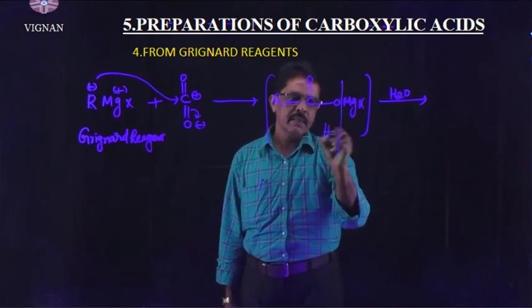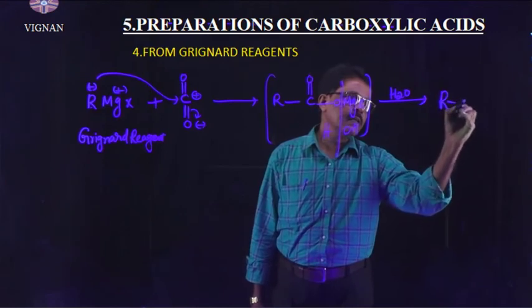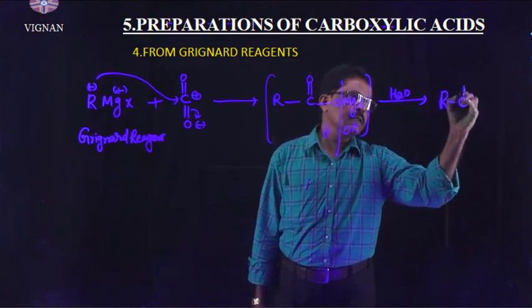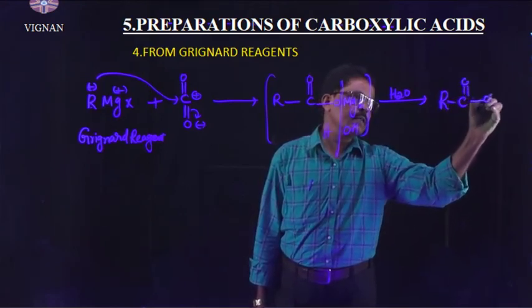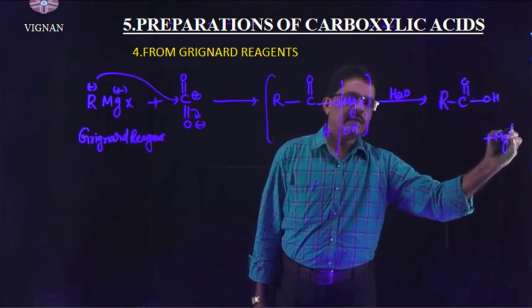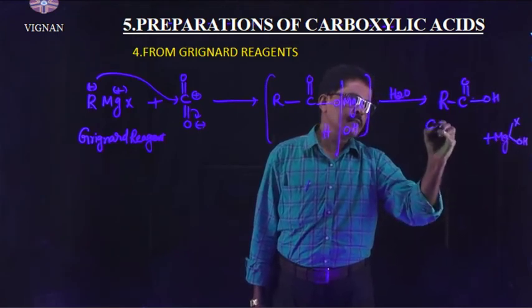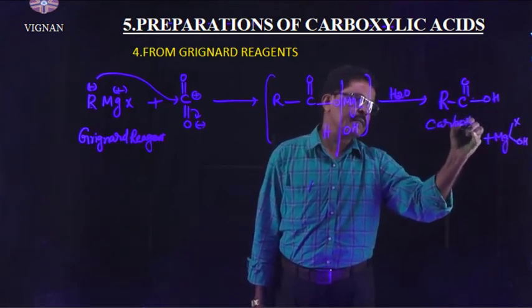Hydrolysis means we have to add HOH. Then we will get RCOOH plus MgXOH as the byproduct. This is your carboxylic acid.